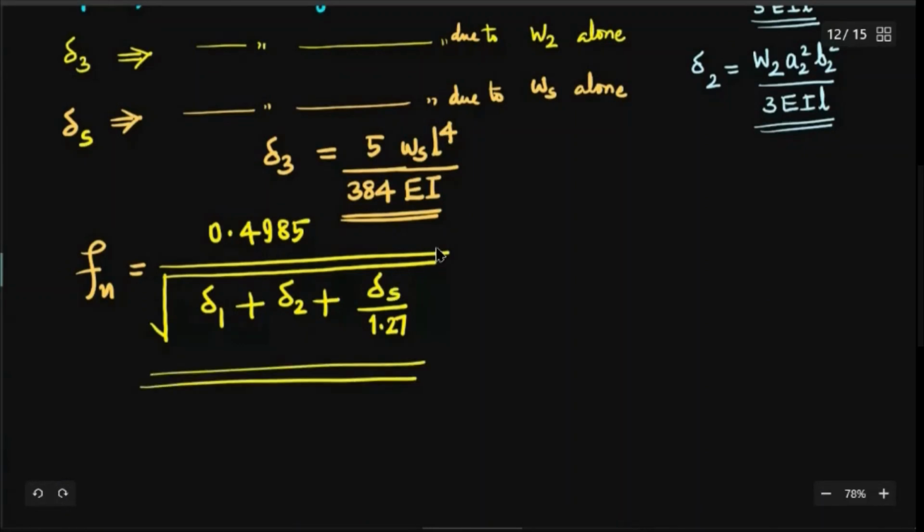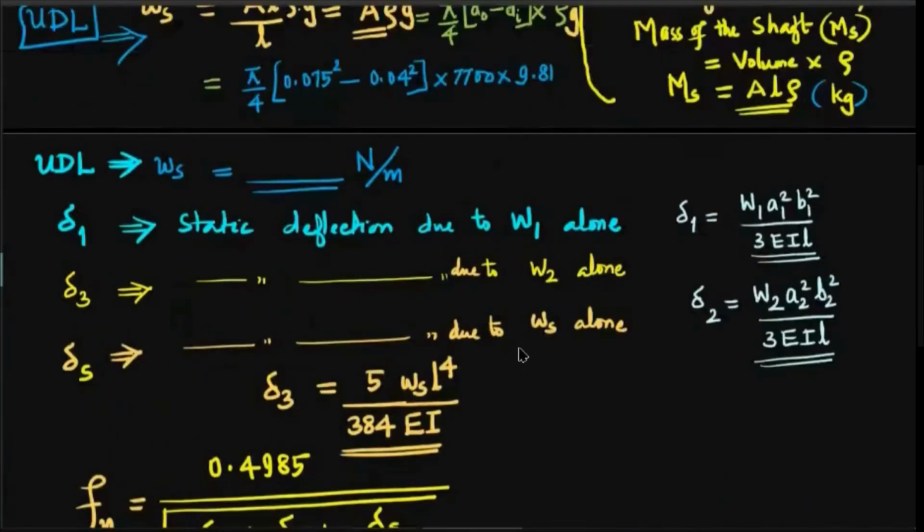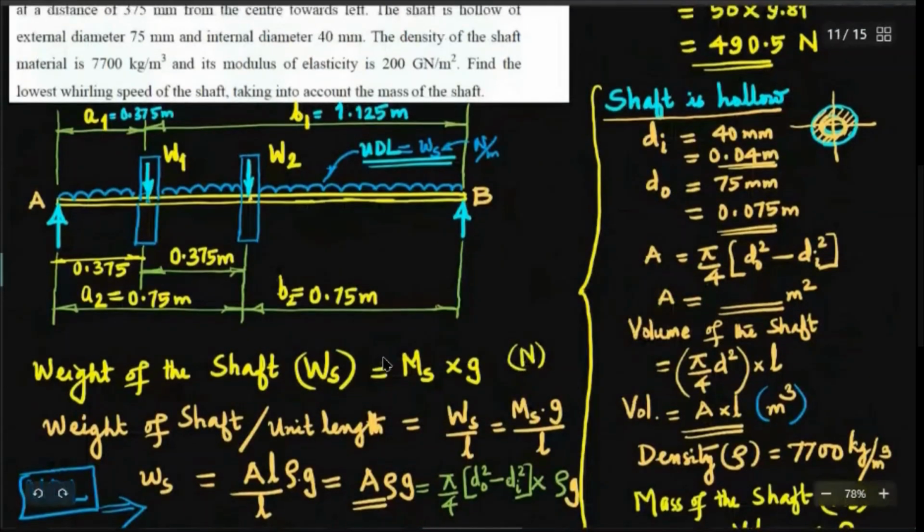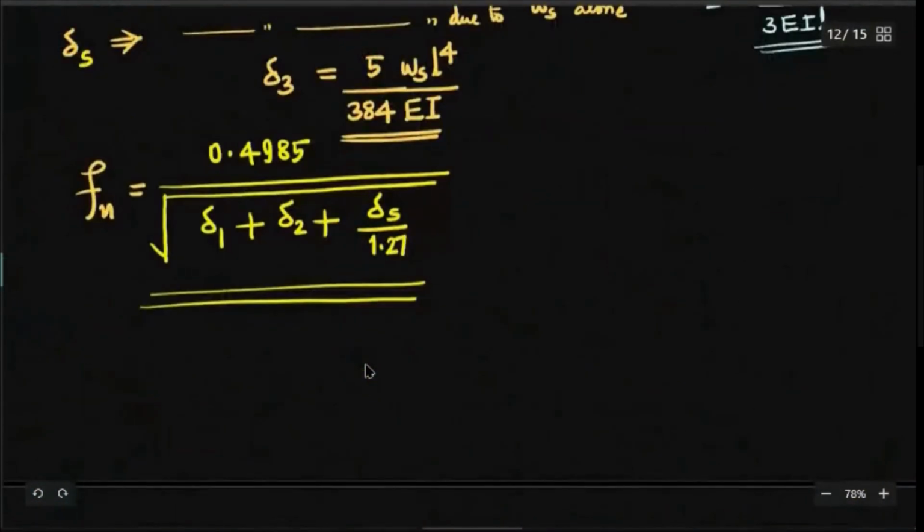This is obtained by simplifying Dunkerley's empirical equation, which we can use for finding the natural frequency of transverse vibration of shafts when a number of weights are acting on the shaft. When you have multiple loads on the shaft, we can find the natural frequency of transverse vibration by using Dunkerley's empirical formula, and when you simplify that, you get this equation: Fn is equal to 0.4985 divided by the square root of delta 1 plus delta 2 plus delta S by 1.27.